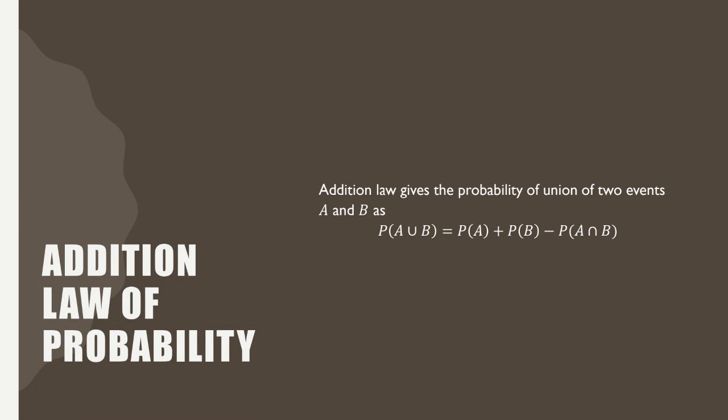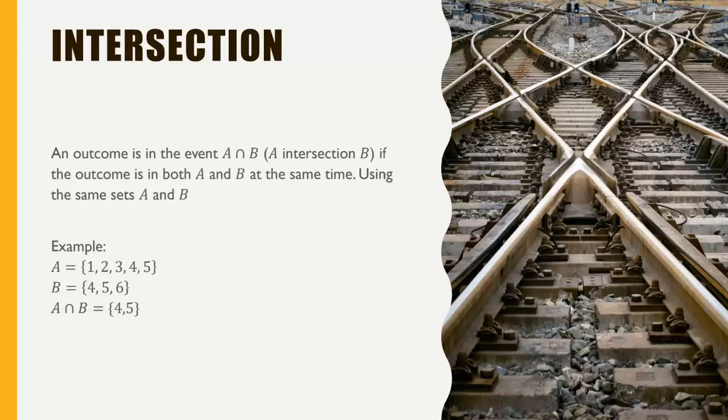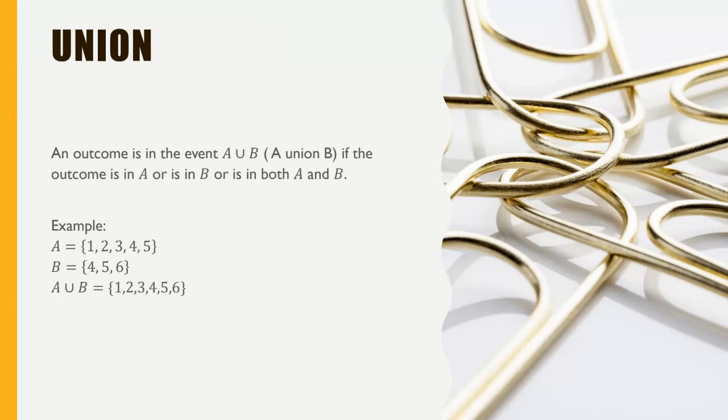But once you see the element wise, for example, let me show you the elements here. If you add the probability of this and probability of this, so we are adding the probability of 4, 5 2 times, see here and here. So what we have to do is we have to remove this 4 and 5.